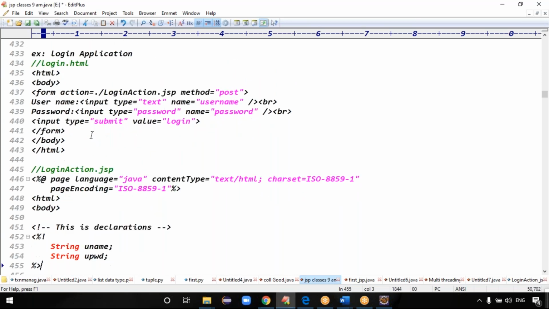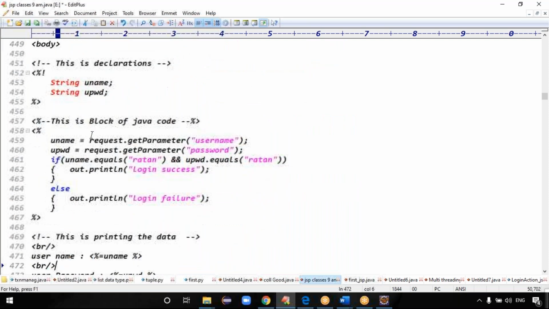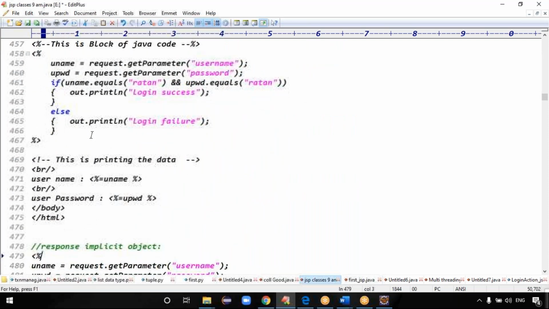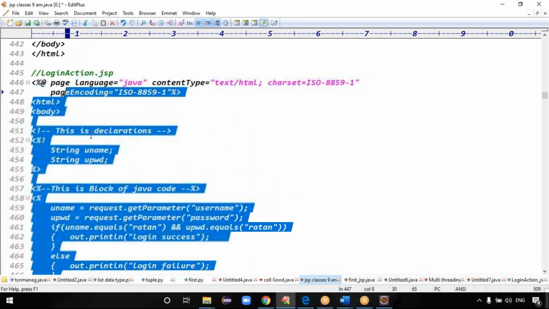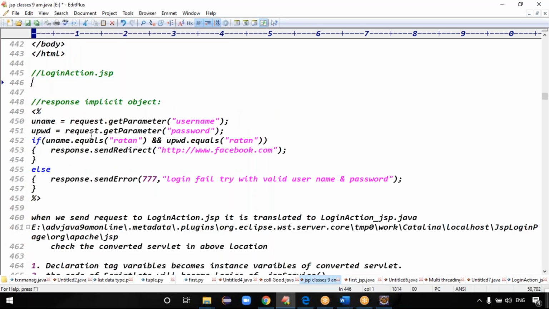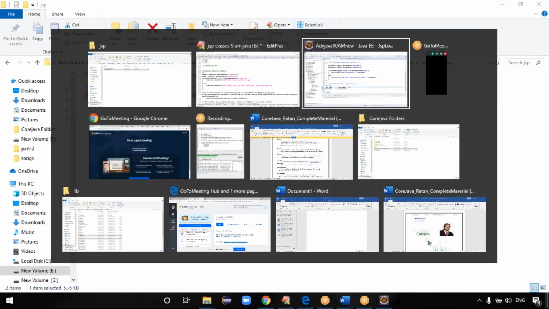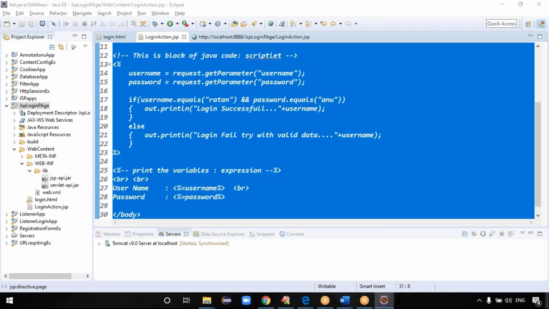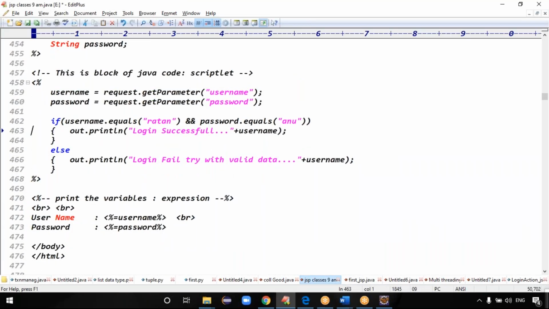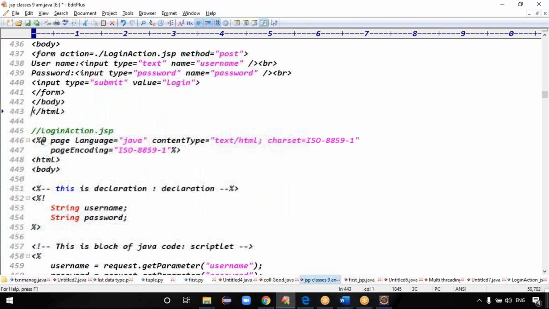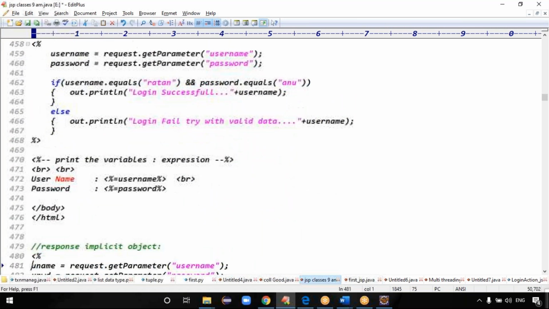Yes, the login action.jsp file is there. This is called the declaration type. This is a block of Java code. So can I remove this code? Can I place the class data here? This is a bit more meaningful. Clear structure is there, right? Yeah, fine. Okay, this is the data, guys. The login action.jsp file is ready, so the login.html file is ready.